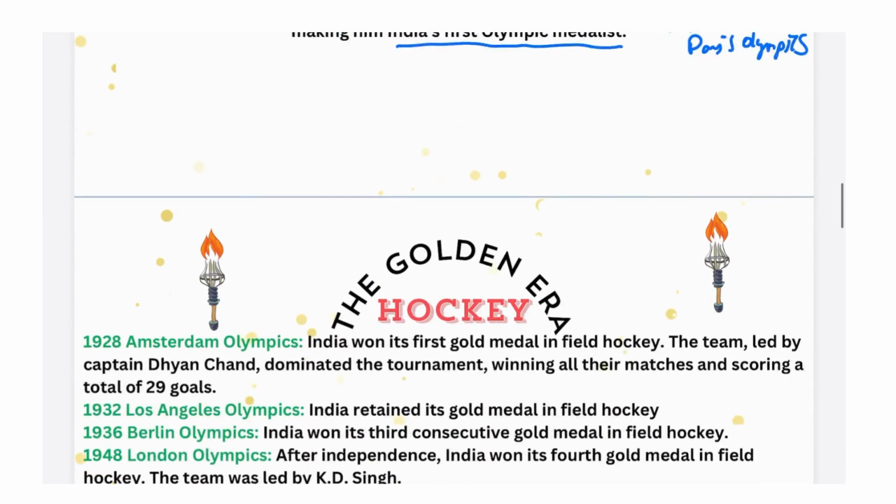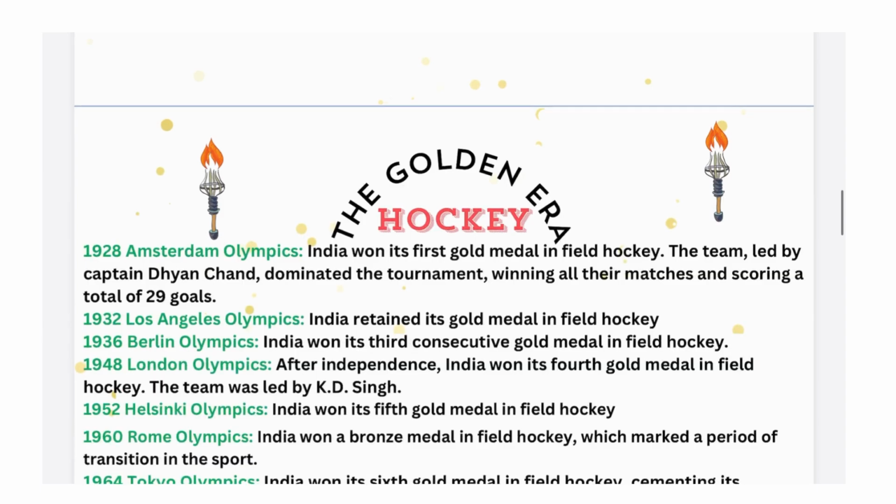And let us talk about the golden era of hockey. India consecutively won 3 Olympic gold medals in hockey, and it was under the leadership of Major Dhyan Chand. Major Dhyan Chand was also known as the Wizard of Hockey. He is one of the most celebrated figures in the history of field hockey.